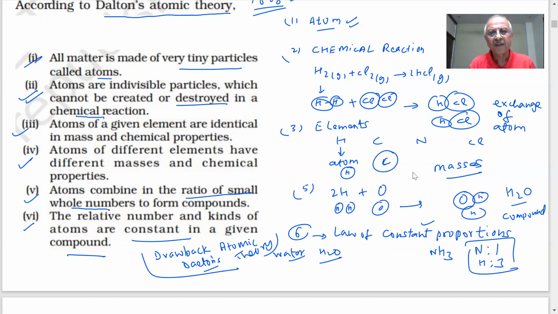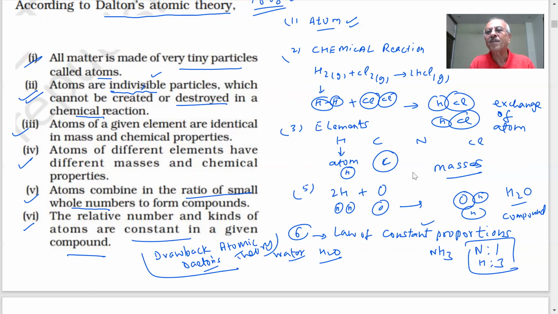Do you have any idea? No, sir. Okay. You are aware that today the atom has got subatomic particles. So when we say atom is indivisible, this part is not going to be correct. Is the atom indivisible? You know about protons, neutrons, electrons, and there are other subatomic particles which are present inside the atom. So that is the most important point.